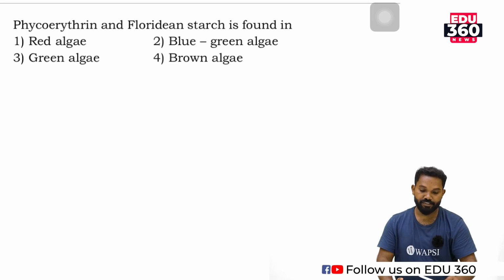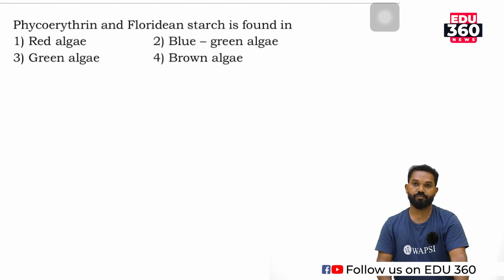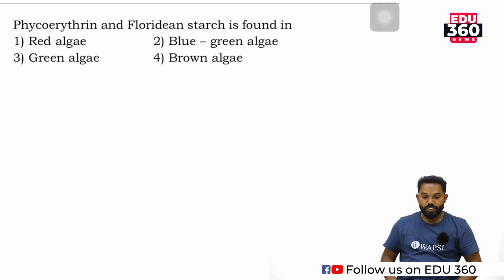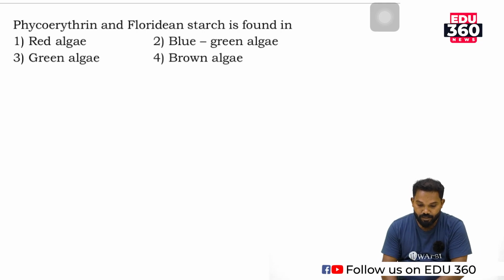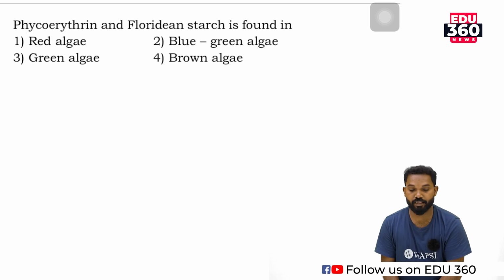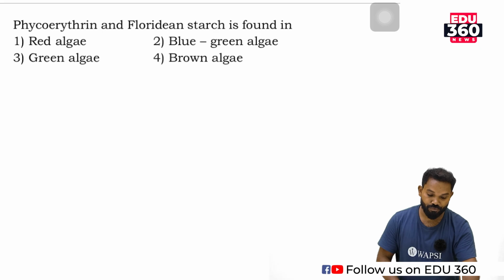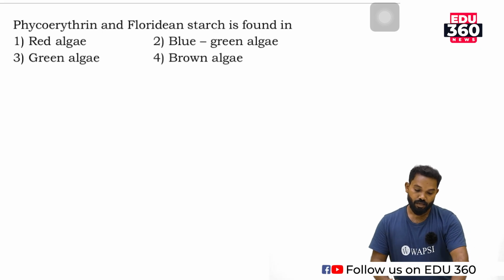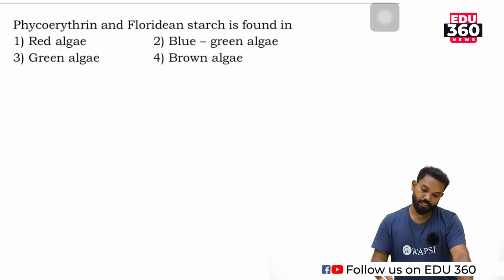Phycoerythrin and Floridian starch, which is found in a portion of first year chapter, that is plant kingdom. Phycoerythrin and Floridian starch, which is found in the plant kingdom.